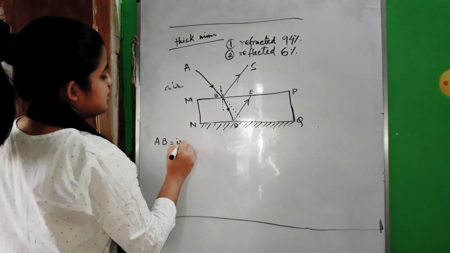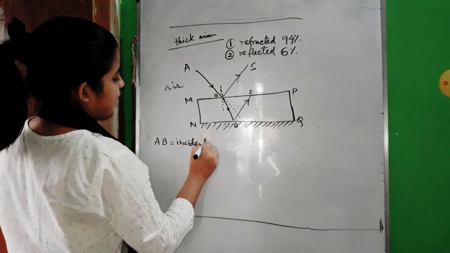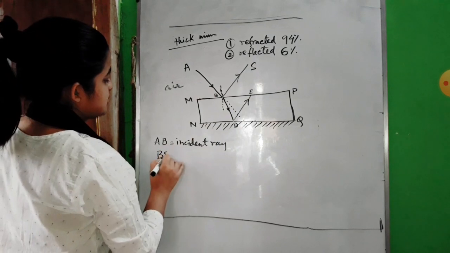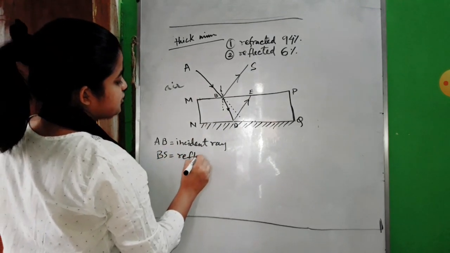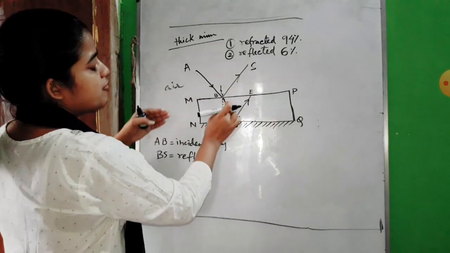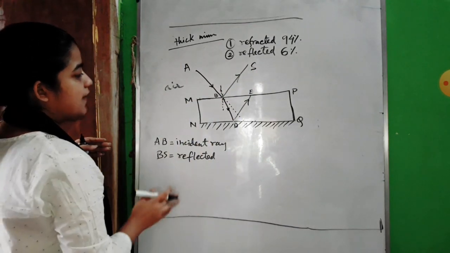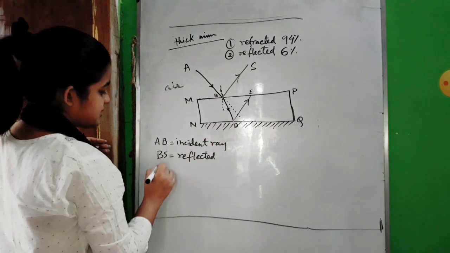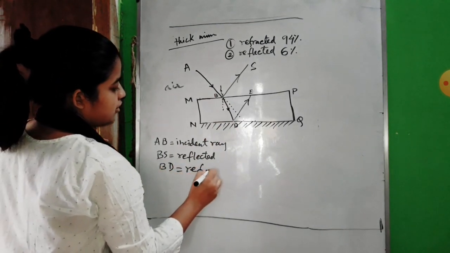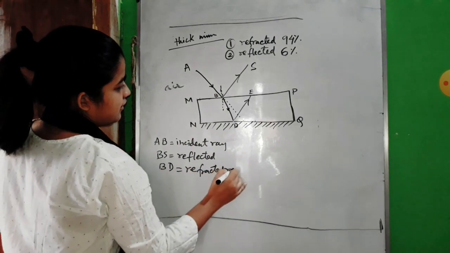AB is the incident ray, BC is your reflected ray, because I said some of its part got reflected, some of its part got refracted, and the other part which got refracted is BD, which is your refracted ray.